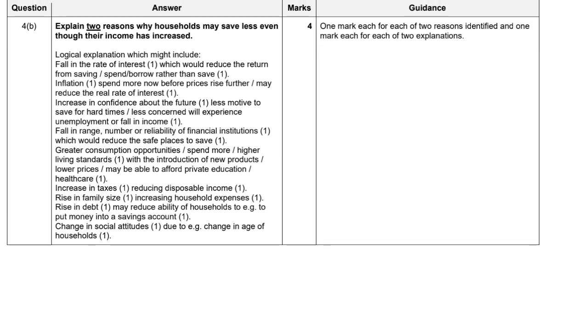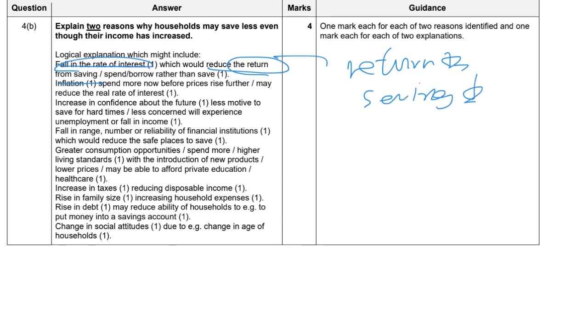Question 4b, 2 reasons why the household may save less even though the income increases. Of course, the first factor I would like to highlight is the rate of interest. This is the return from saving. When the return drops, of course people will save less. The saving will drop. So this is a very easy and clear answer.